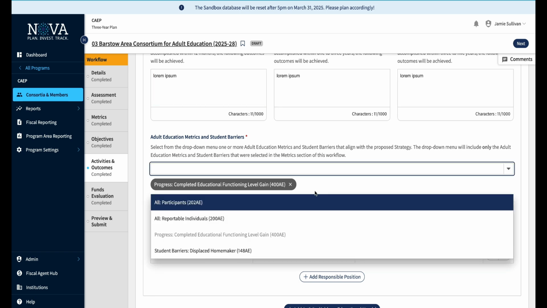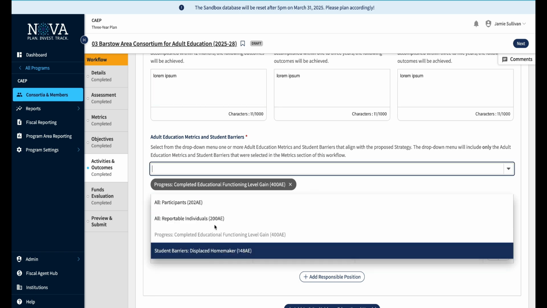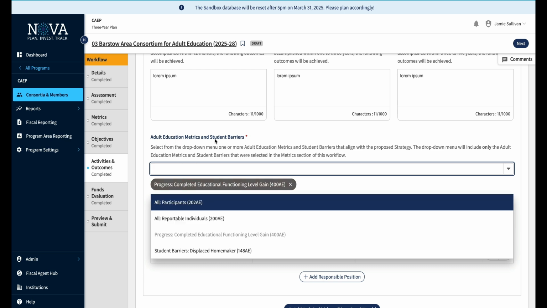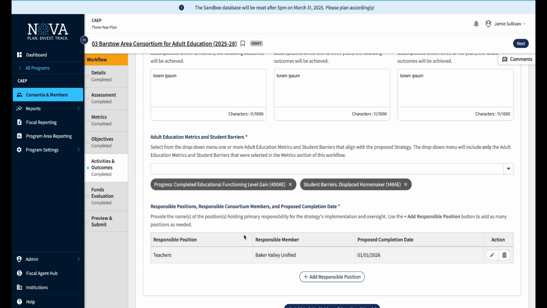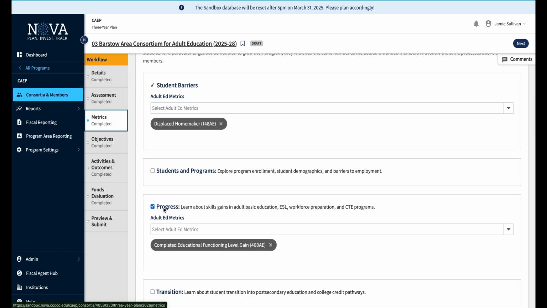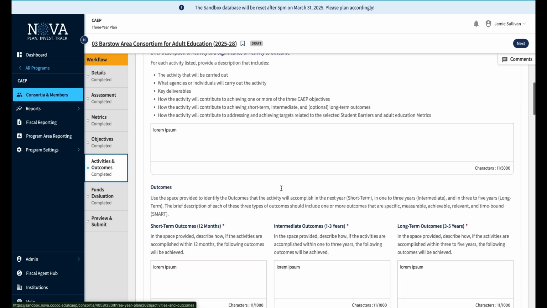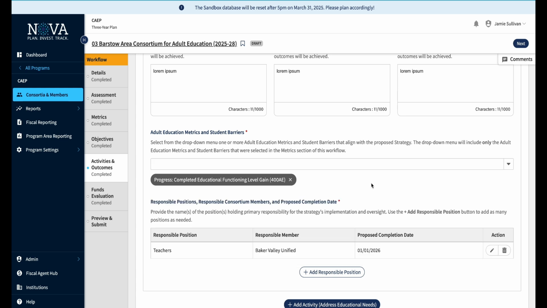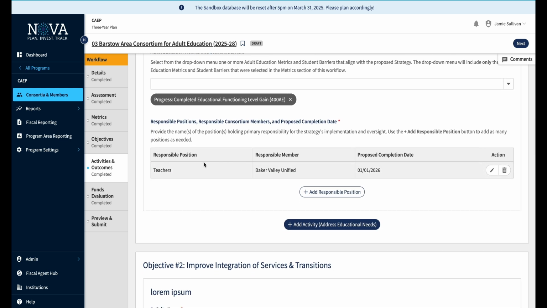And this drop down here, one thing that's helpful to understand is that there are 2 options always available in this drop down: the adult education metrics and student barriers drop down. These ones are always present. These 2 options are added to the drop down from the metrics we selected. So if we go back to the metrics page, you can see that for the student barriers, we have displaced homemaker option selected, and then in the progress, we have completed educational functioning level gain. And if we come back to activities, you come down here, those are present because of what we selected there. Come down here, you select responsible positions.